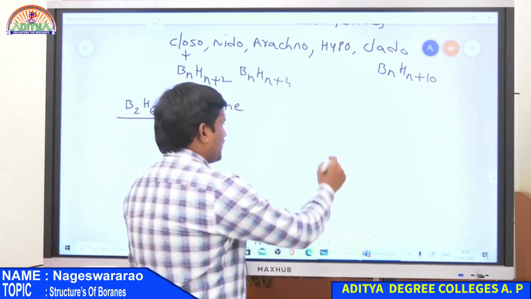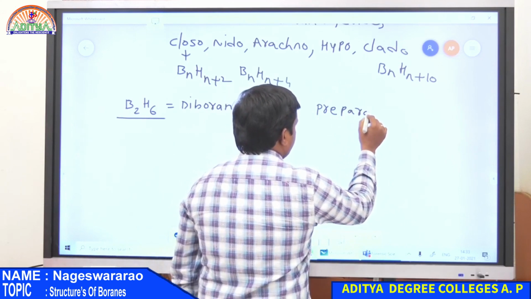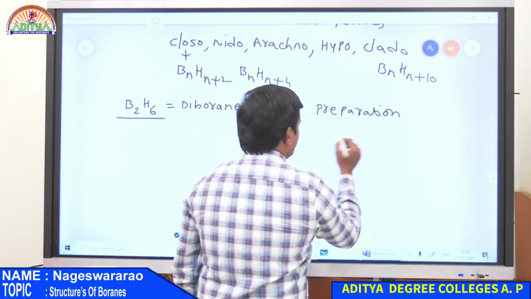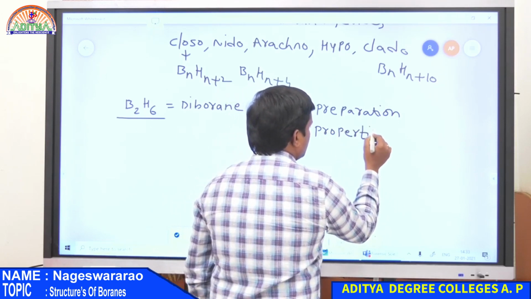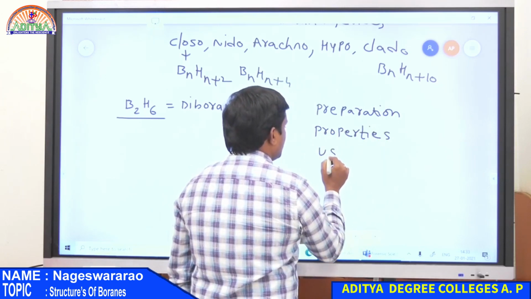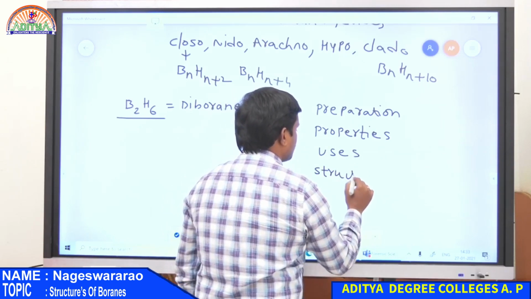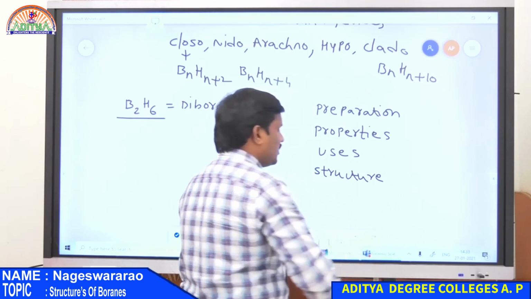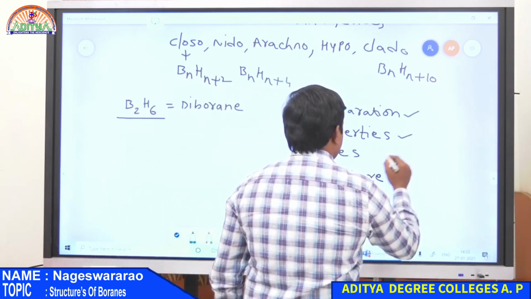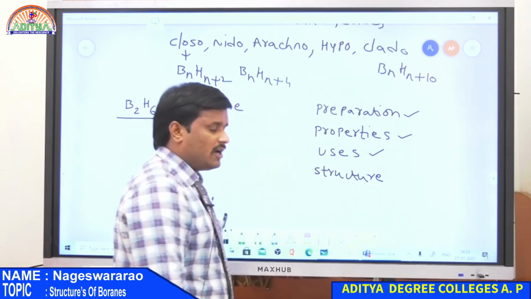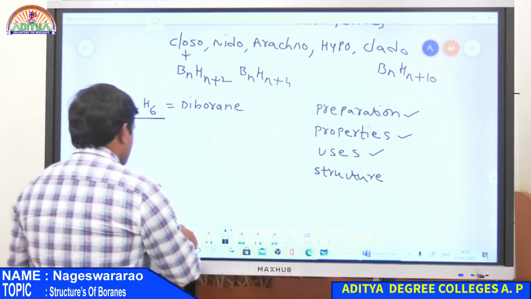We already discussed the preparations of diborane, properties of diborane, uses of diborane, and finally the structure of diborane. We completed preparations, properties as well as uses. Now today I am going to explain the structure of diborane.